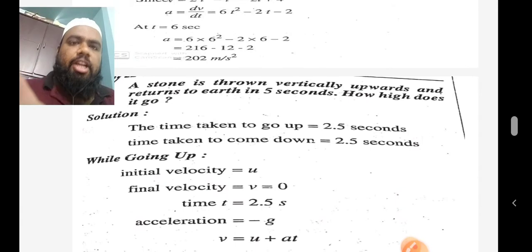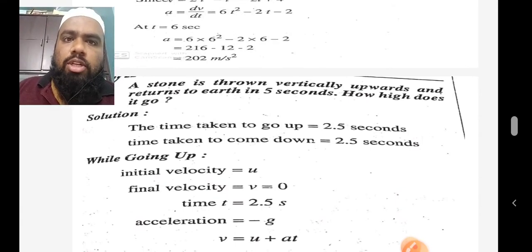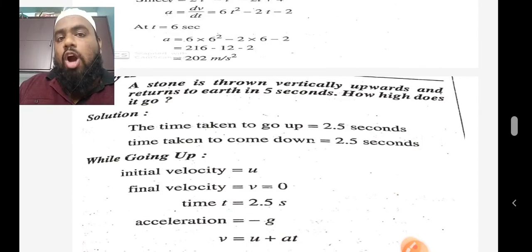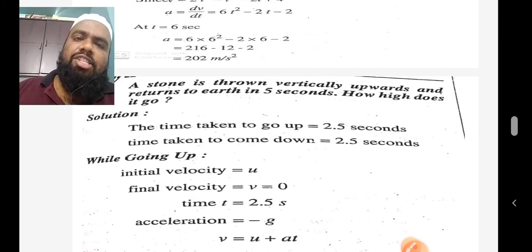Come to the solution. The time taken to go up is 2.5 seconds, and the time taken to come down is 2.5 seconds. Why, sir? Because we have already discussed the time of flight, which is for how much time the body stays in air. It started from the ground, reached maximum height, and traveled back to the ground.